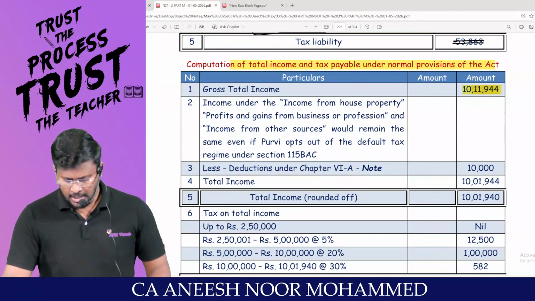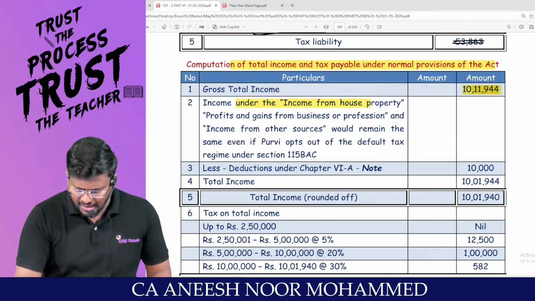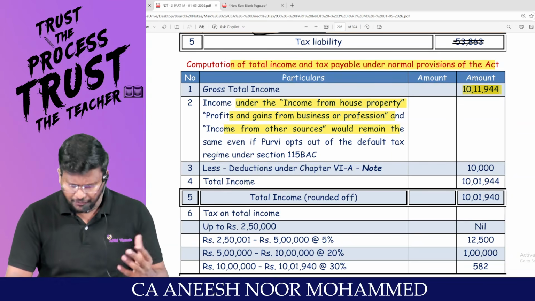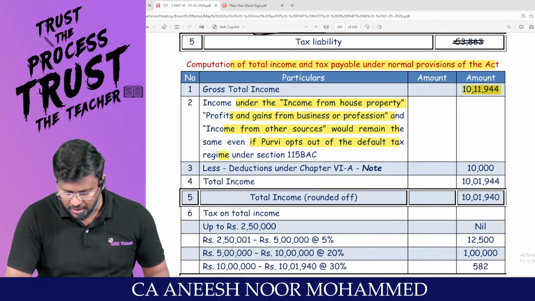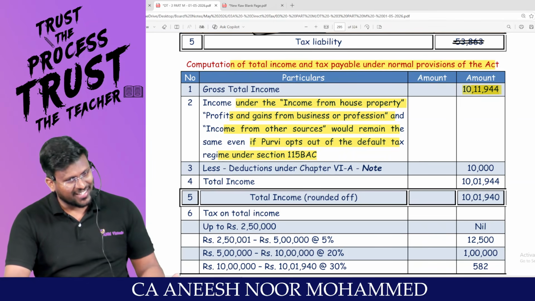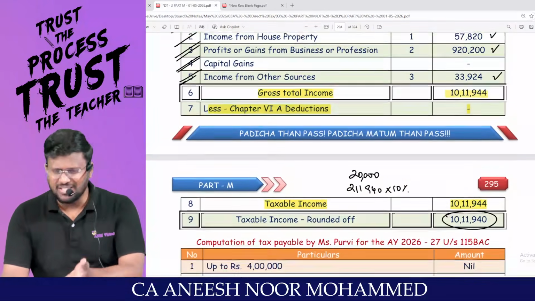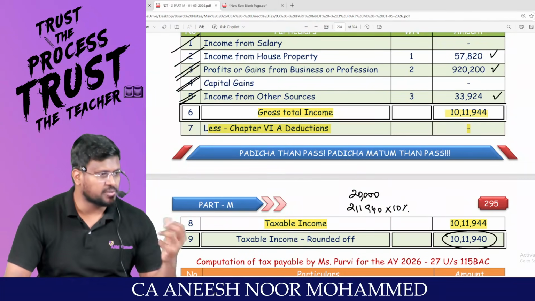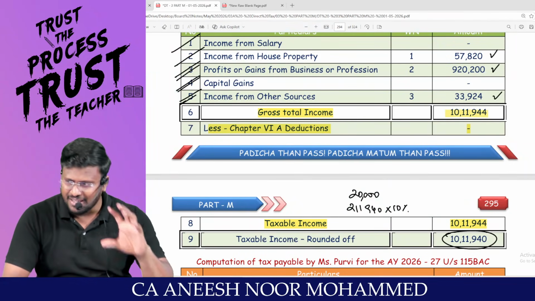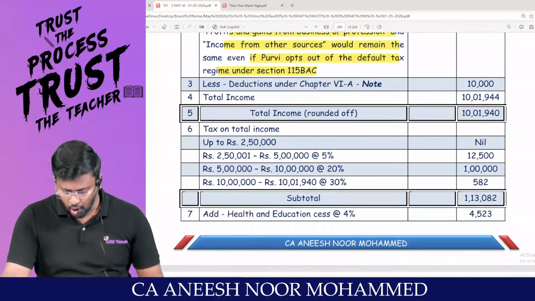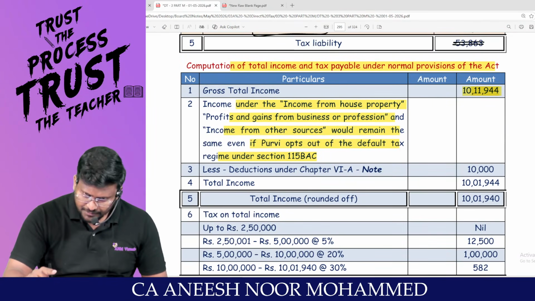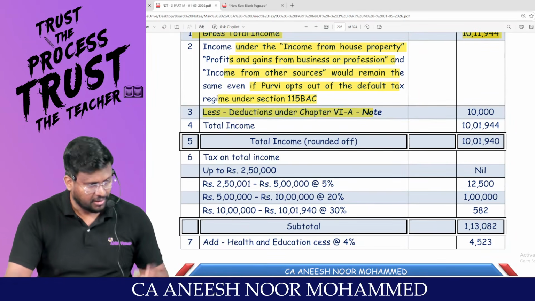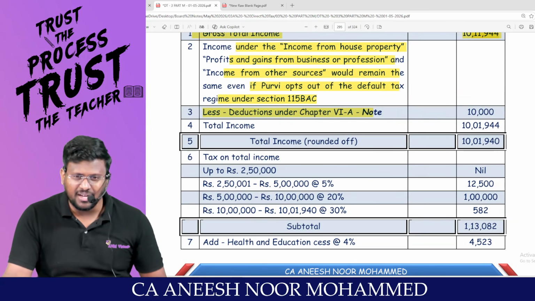Hello, sir. My dear lovable students, income under house property, PGBP, and other sources would remain the same even if Purvi opts out of the default tax regime. That means even if she is going through the optional tax regime, because no differing items have been given in the question, like section 35 adjustment, 35AD adjustment, or additional depreciation adjustment, the gross total income as per the default tax regime and the optional tax regime are one and the same. But you can claim Chapter 6A deduction under the optional tax regime.